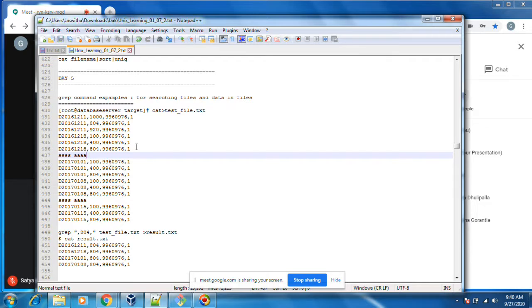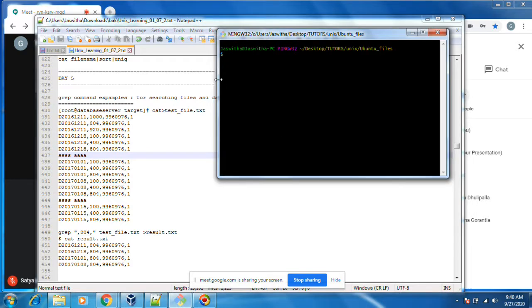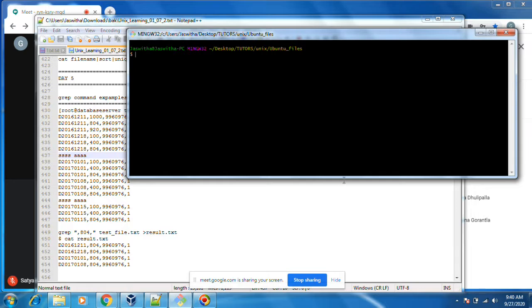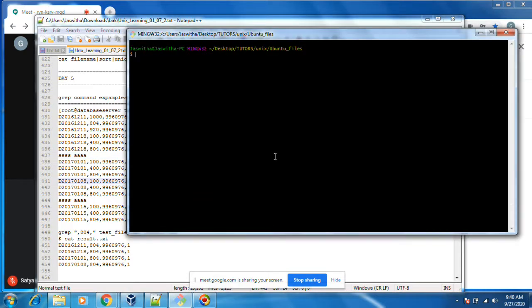Okay, let's see. Let's run one by one. Earlier we have run the grep command with ls -ltr. Let's run one by one: ls -l. Let's see what ls -l will display.